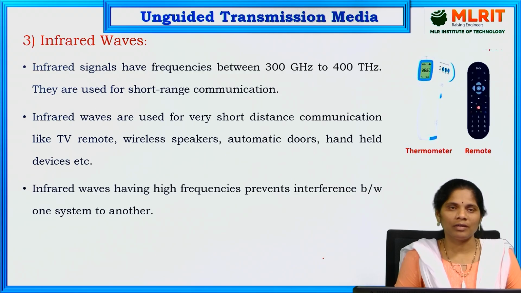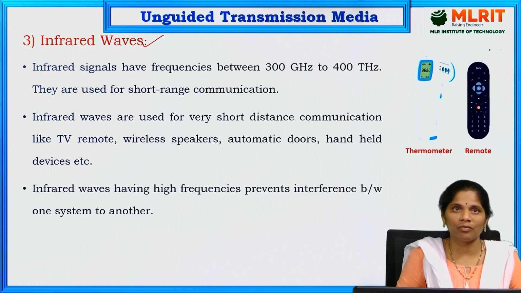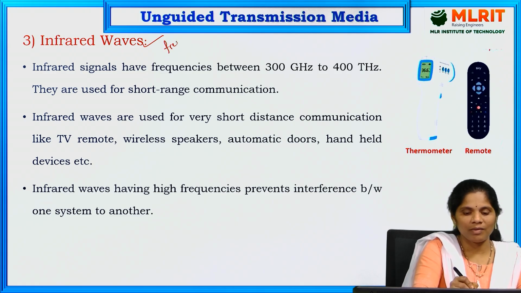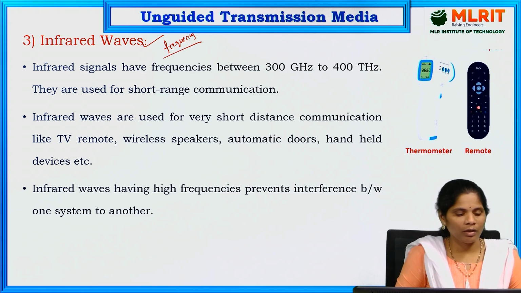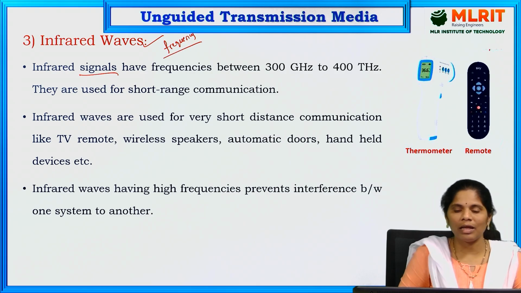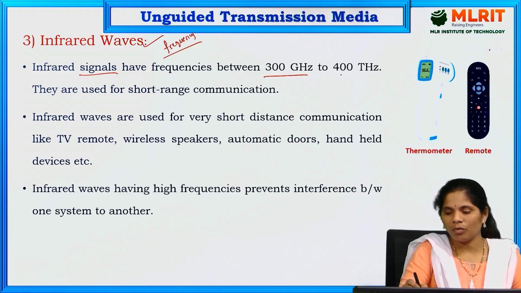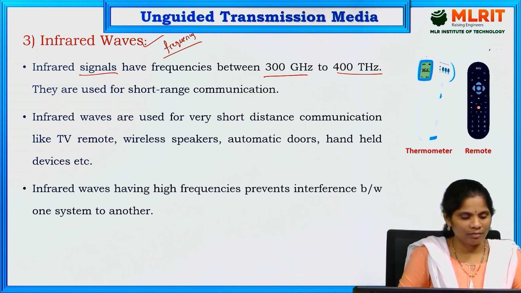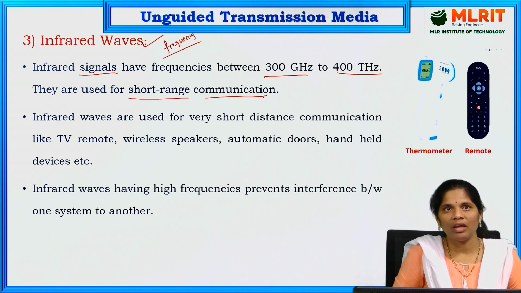And the third one is the infrared waves, in unguided transmission media. Where exactly we use infrared waves: these are all divided in the form of frequency, meaning each wave has a different frequency. Infrared signals mainly have a frequency between 300 gigahertz and 400 terahertz, and they can be used for short range communication.